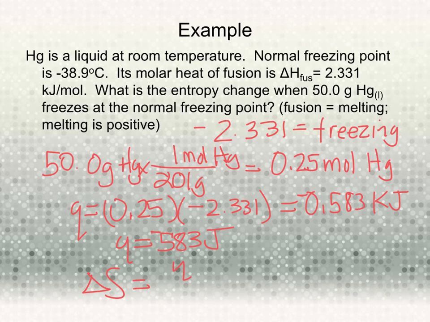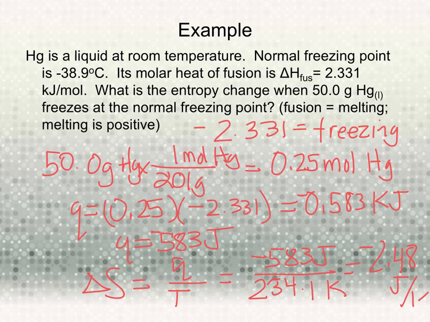And so our delta S is we're going to take the Q divided by the temperature. So we have our negative 583 joules divided by our temperature in Kelvin, 234 Kelvin. And our answer is negative 2.48 joules per Kelvin. So because this is negative, we know that this reaction is not spontaneous.